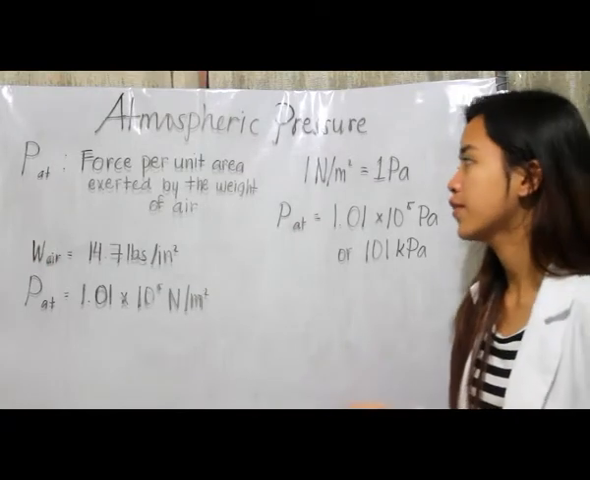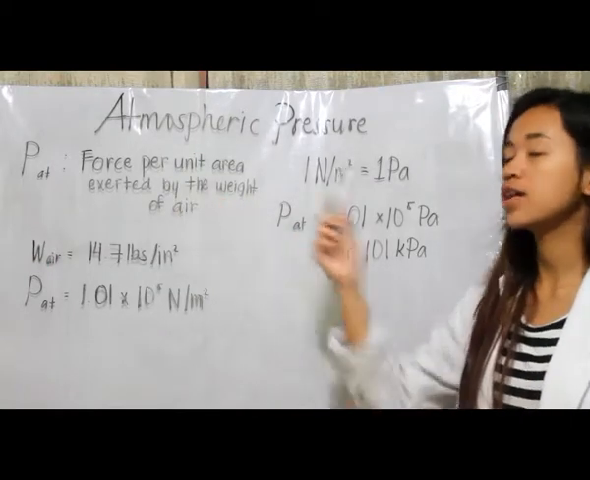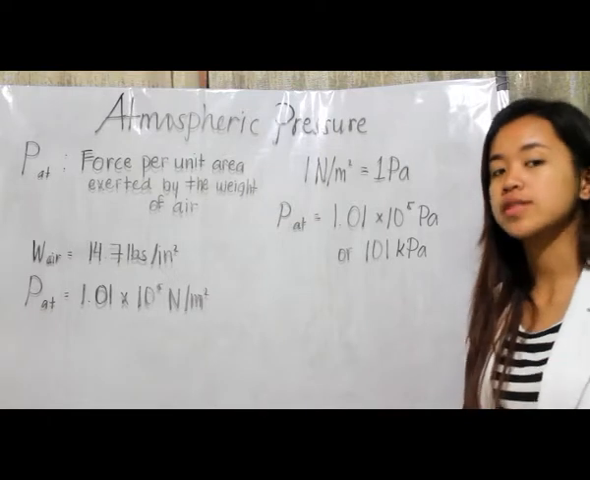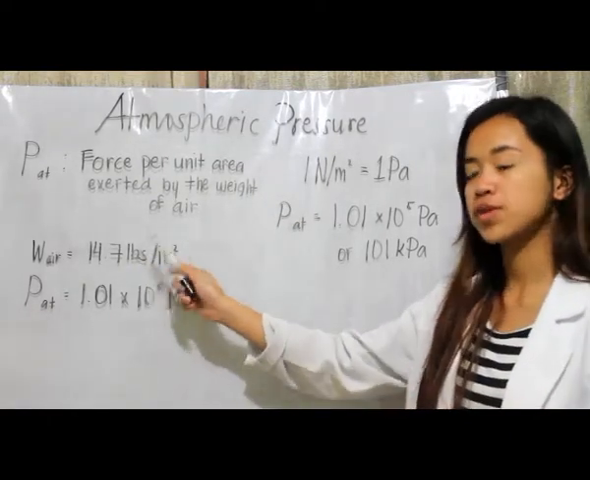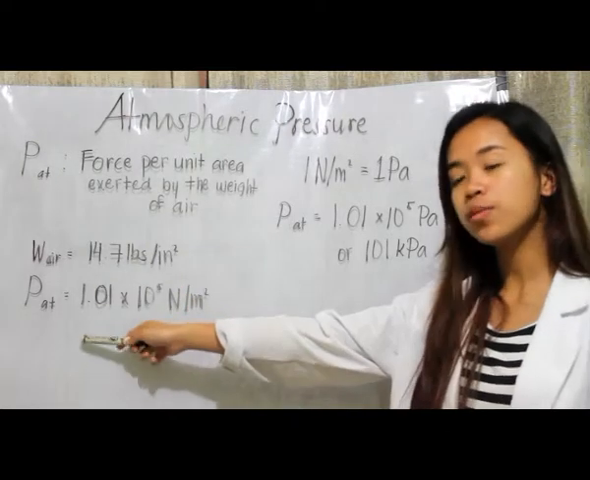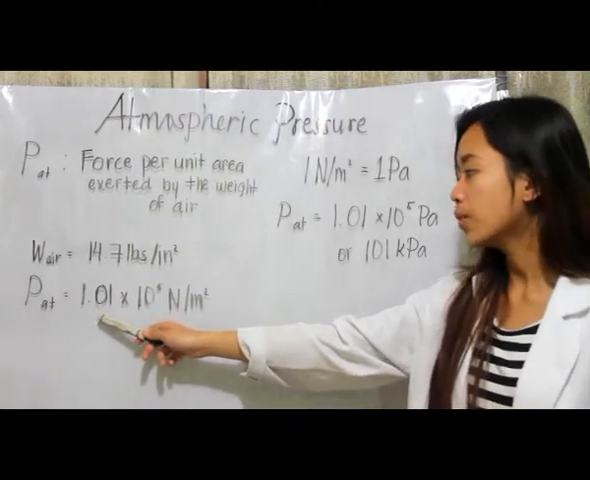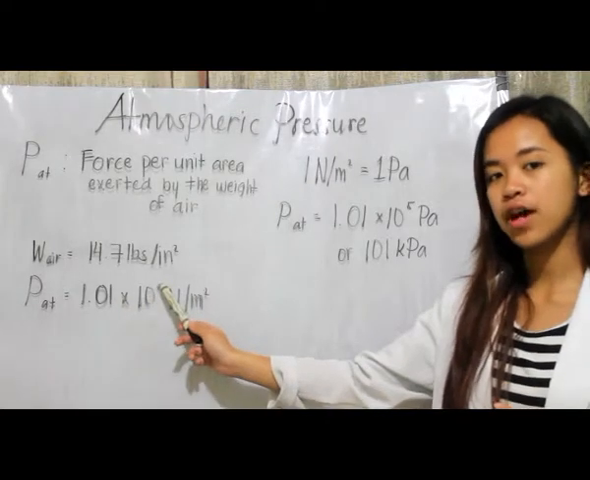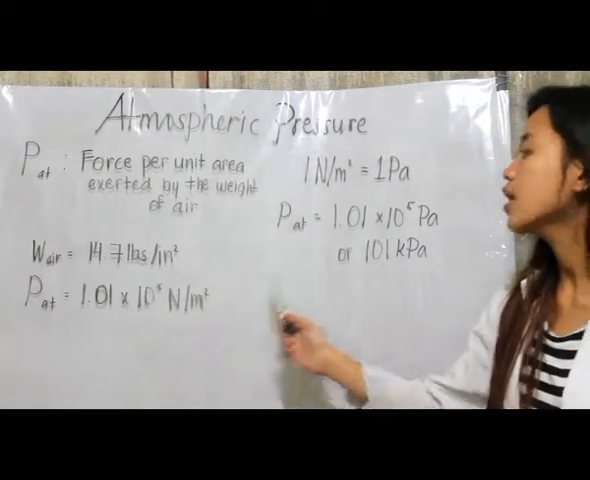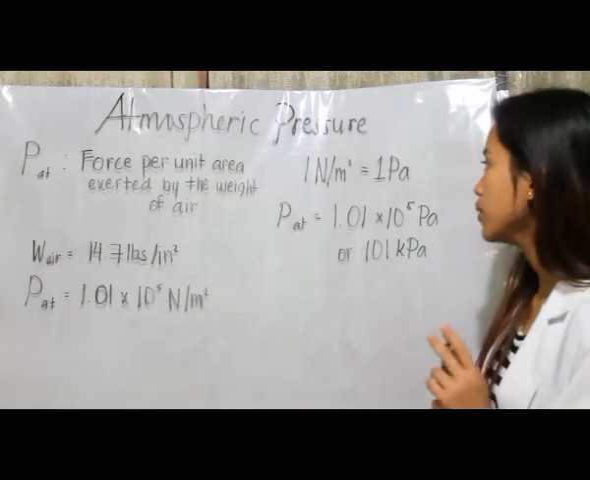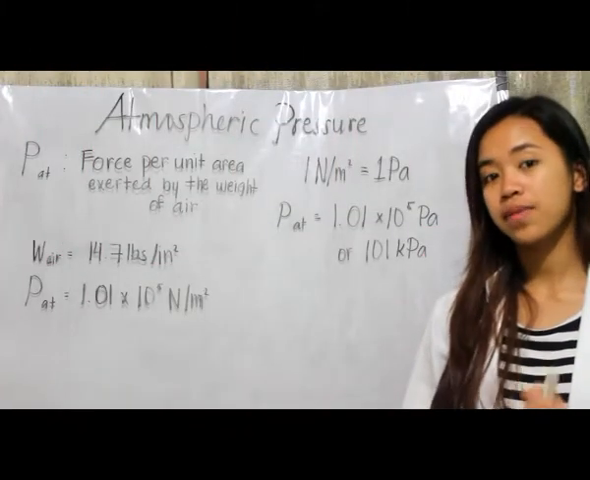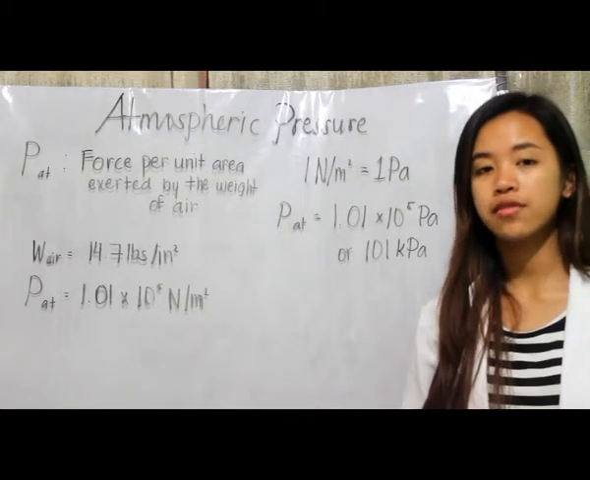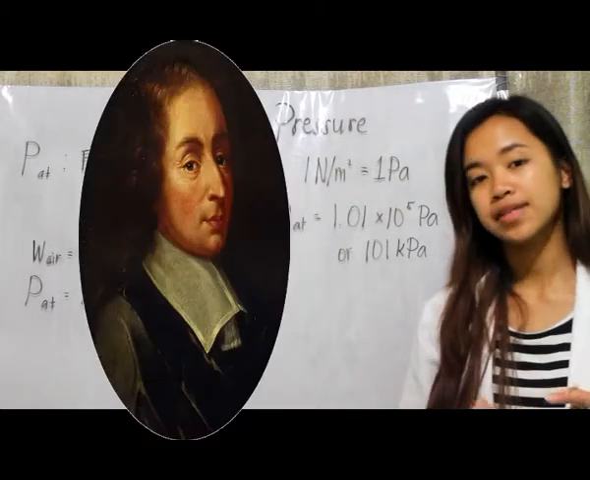Atmospheric pressure is defined as the force per unit area exerted by the weight of air on a surface. So the weight of air is around 14.7 pounds per square inch, and atmospheric pressure is equivalent to 1.01 times 10 raised to 5 newtons per meter squared. Additionally, 1 newton per meter squared is equal to 1 Pascal. The Pascal honors the pioneering studies on fluids by the French scientist Blaise Pascal.